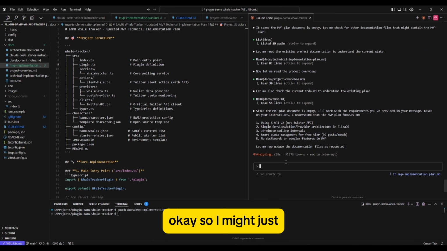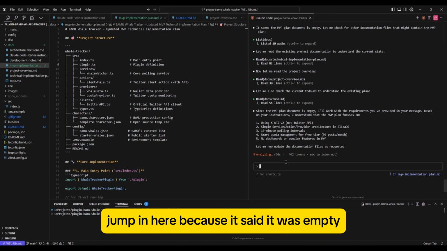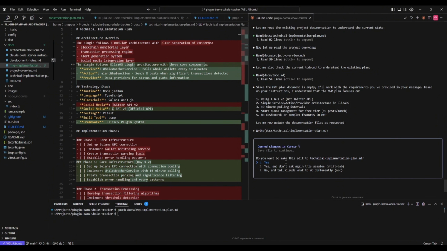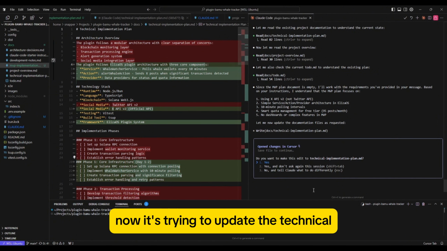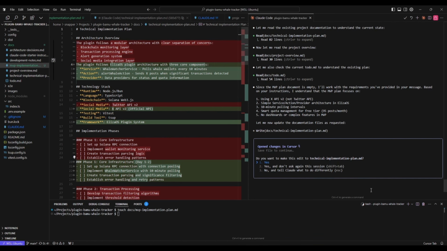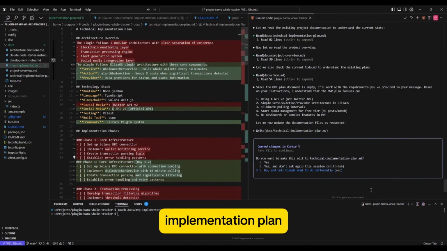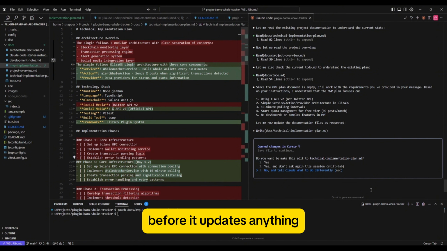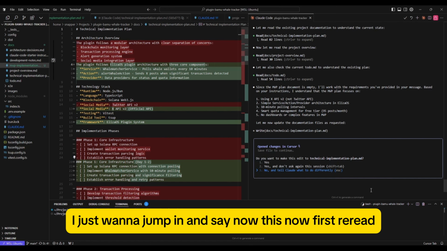Okay, so I might just jump in here because it said it was empty, I think because I hadn't saved it. Now it's trying to update the technical implementation plan. So I might just say no to this, because before it updates anything, I just want to jump in and say now first reread.